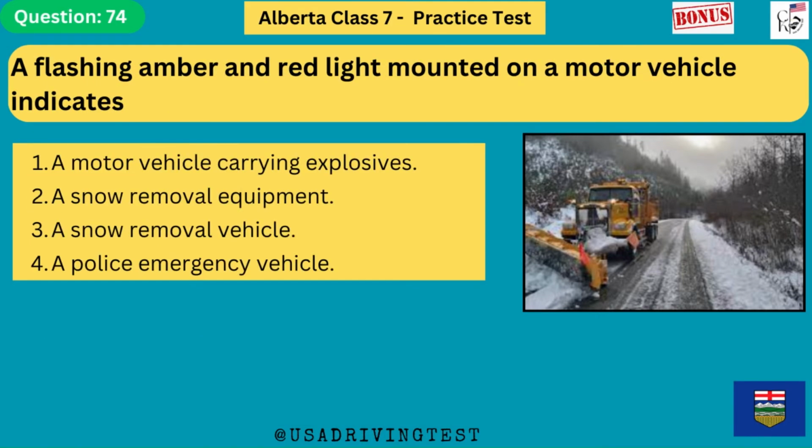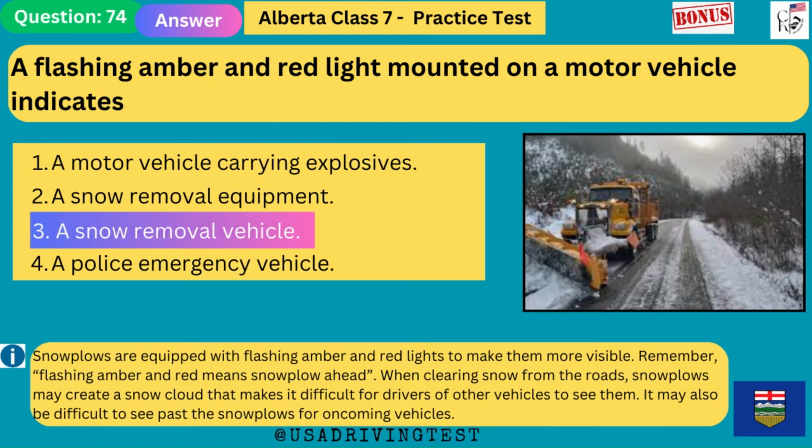A flashing amber and red light mounted on a motor vehicle indicates 1. A motor vehicle carrying explosives. 2. A snow removal equipment. 3. A snow removal vehicle. 4. A police emergency vehicle. The answer is 3. A snow removal vehicle.